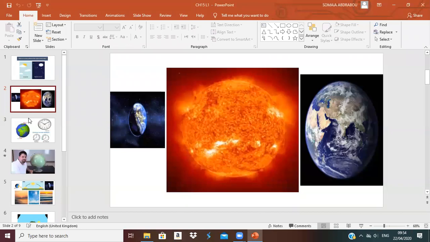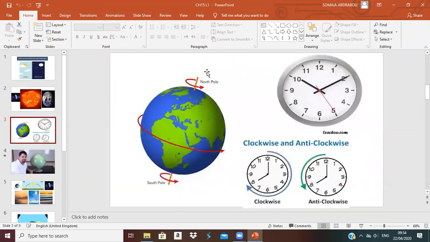So Earth, here it is. Here is the axis. It is an imaginary line that goes through the center of the Earth, and the Earth spins on its axis, which means it rotates on its axis.